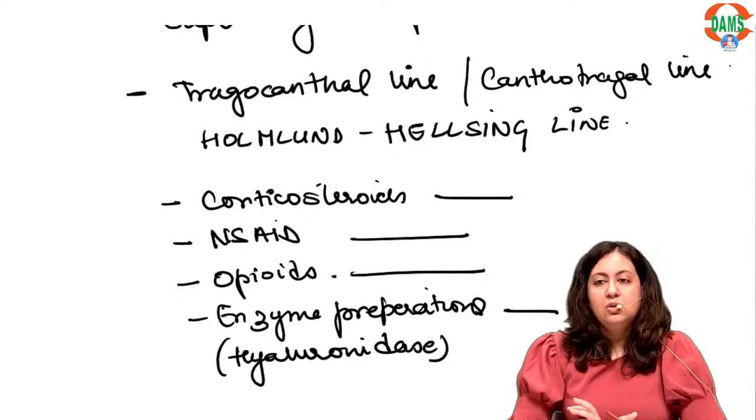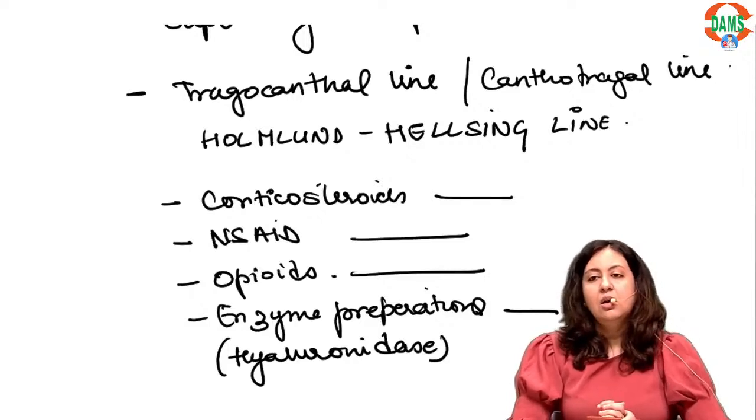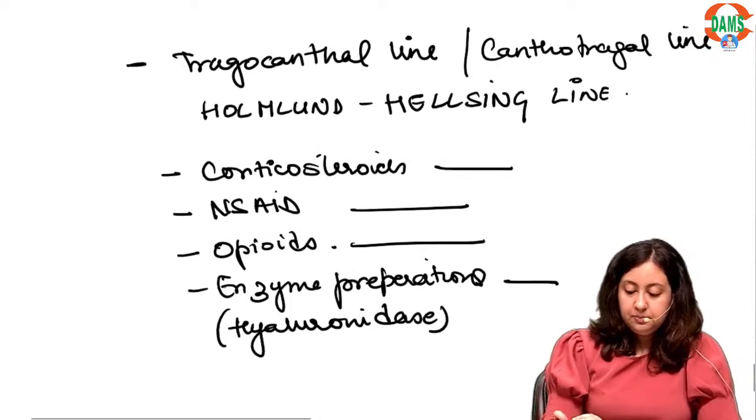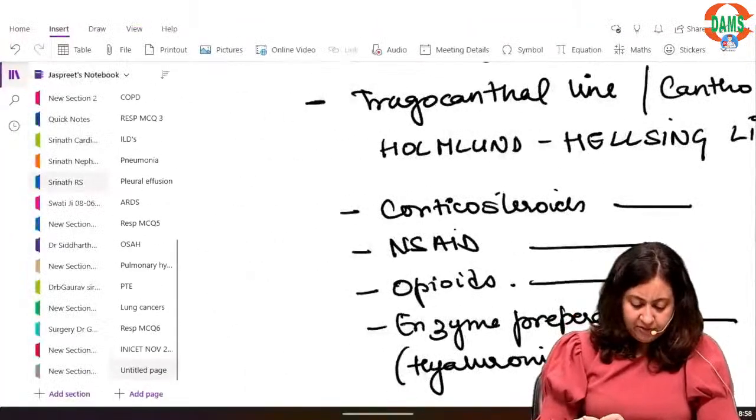So you just need to remember this. As per the current trend, condylectomy is not done. It is always interpositional arthroplasty. Alright, condylectomy is not the standard of care any longer. Okay, so we will quickly see a few questions.